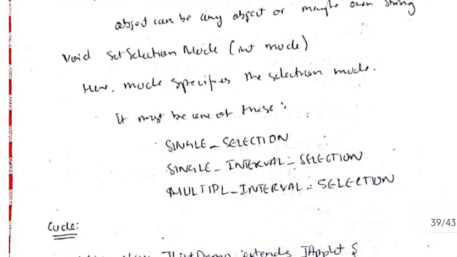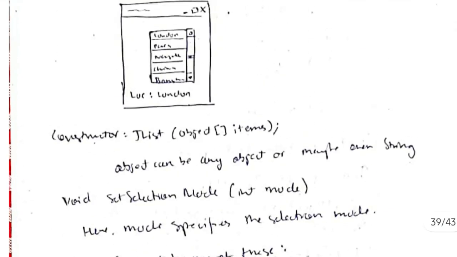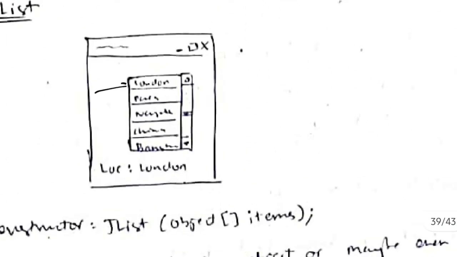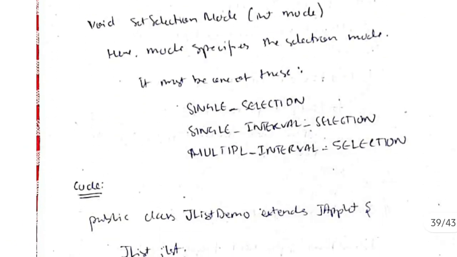In the code, before that you have to specify if you are doing a single selection, single interval selection, or multiple interval selection. Means basically if you are selecting one thing at a time, or if you are selecting multiple things at a time. Okay, that is to be specified. And after that, let's move on to the code.